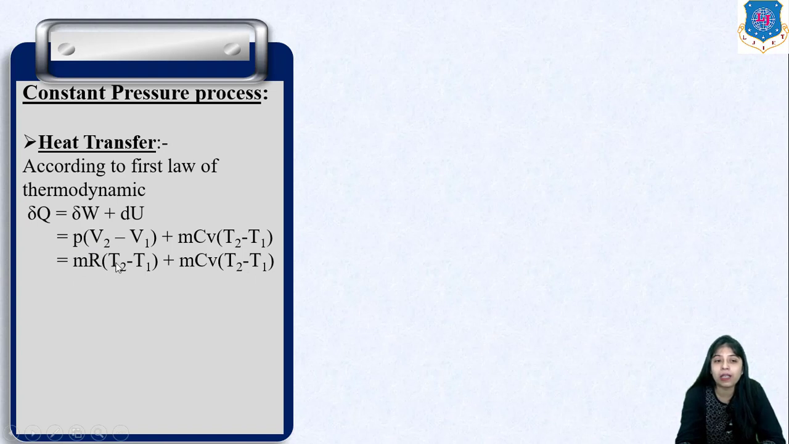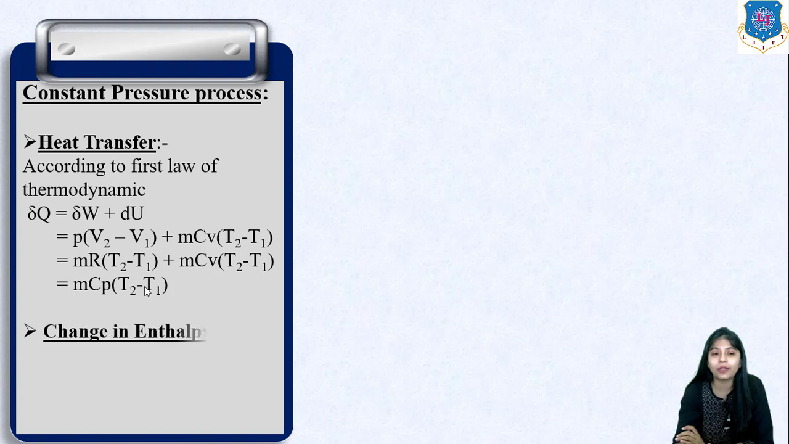Now we know that R can be written as Cp minus Cv. If we substitute Cp minus Cv here, the Cv term cancels out, mCv (T2 minus T1) is cancelled out, and only mCp (T2 minus T1) will be there. So heat transfer will be mCp (T2 minus T1) in case of constant pressure process. Now change in enthalpy: again dH will be mCp (T2 minus T1).